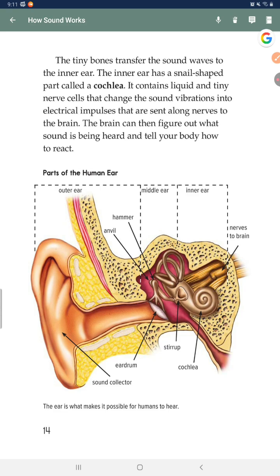The tiny bones transfer the sound waves to the inner ear. The inner ear has a snail-shaped part called a cochlea. It contains liquid and tiny nerve cells that change the sound vibrations into electrical impulses that are sent along nerves to the brain. The brain can then figure out what sound is being heard and tell your body how to react.